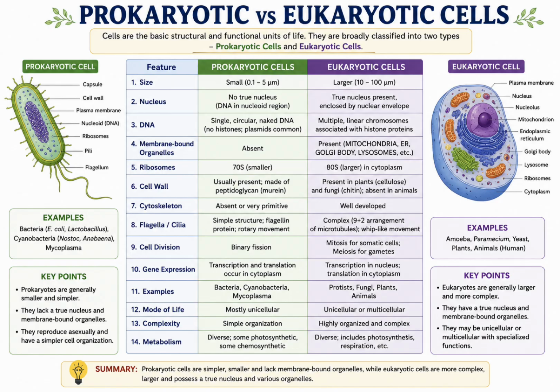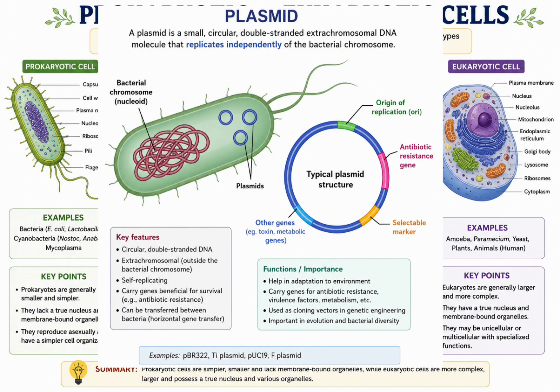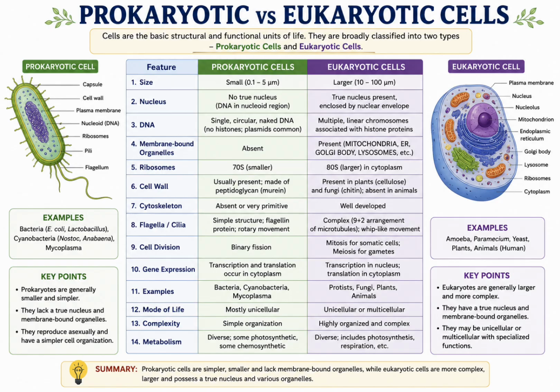In eukaryotes, a true nucleus is present, which is enclosed by a double nuclear membrane and contains a nucleolus where ribosomes are formed. The third difference is DNA. Prokaryotes have a single circular chromosome. DNA is naked, meaning no histone protein is present, but plasmids are commonly present. Do you know what a plasmid is? A plasmid is a small circular double-stranded extrachromosomal DNA molecule which is separate from the bacterial chromosome. In eukaryotes, DNA is associated with histone proteins and there are multiple linear chromosomes stored inside the nucleus.